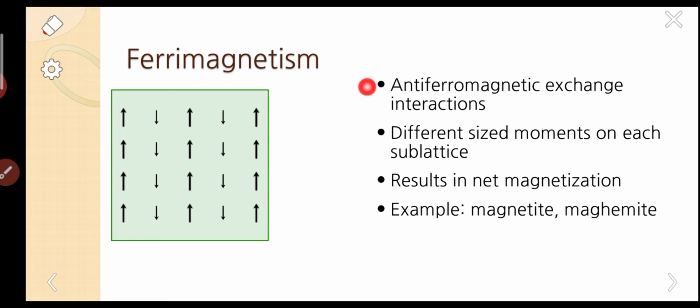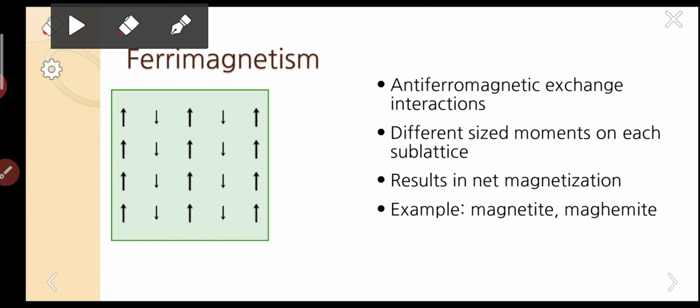So what is the reason for this alignment? There is anti-ferromagnetic exchange interaction. The main concept is exchange interaction. By this only they are able to form this arrangement. This type of magnetism exhibited by the materials is called ferrimagnetism, and the materials are called ferrimagnetic materials.